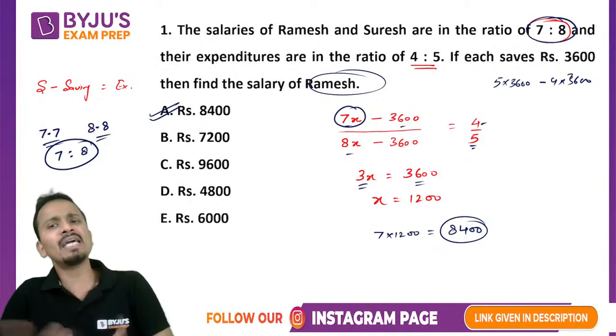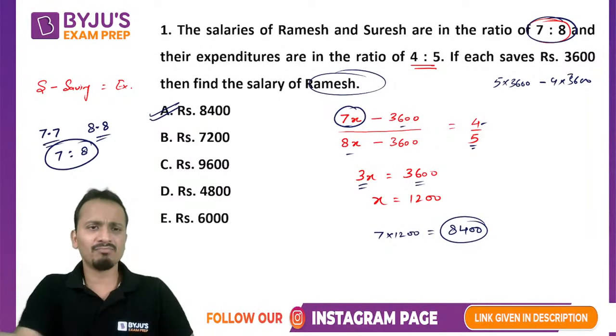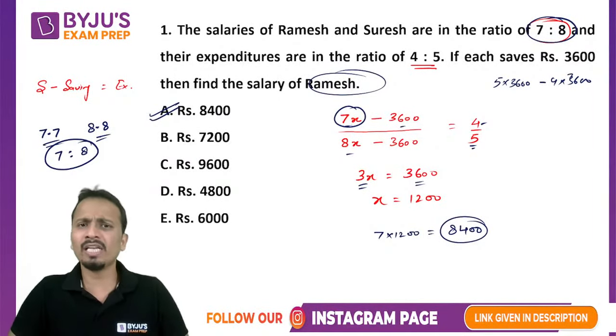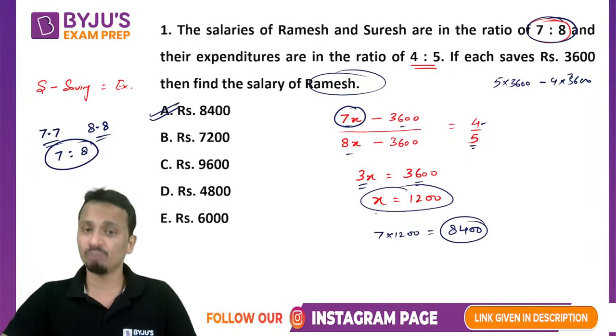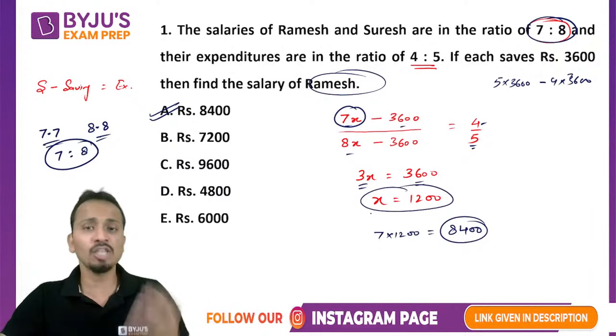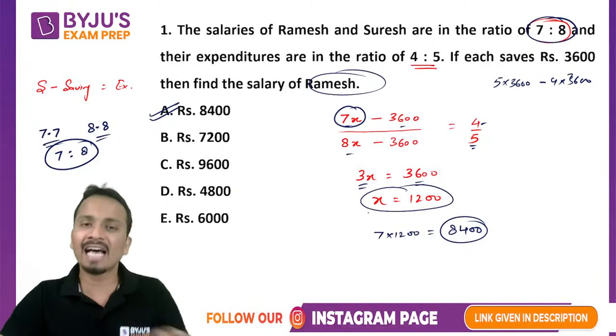Okay, it can be a decimal number as well. Though generally, if salary is used in questions, it is a natural number, but that's not necessary. So the value of x can be any fraction. So it can be a fraction, and it may or may not be a multiple of 7 as well.